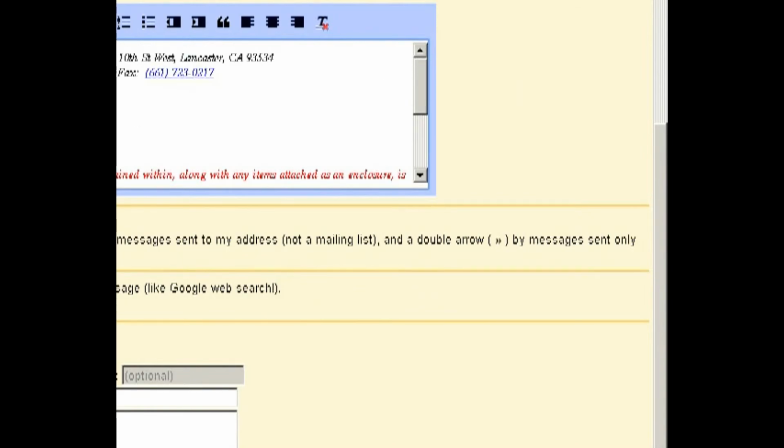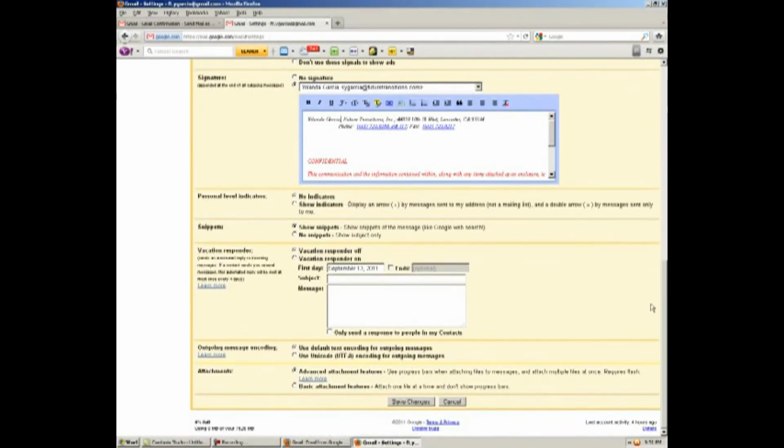But this part up here says Mabel Castillo. We know that's not right. So I'll just backspace through that and change it to Yolanda Garcia. Okay, and then I come down here to the bottom of the page and save it.